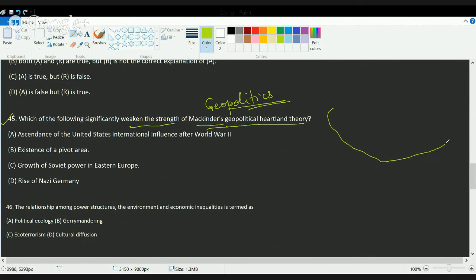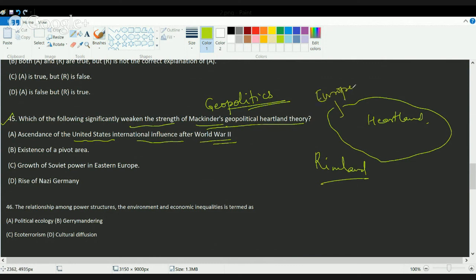So Mackinder basically talked about the heartland and the surrounding rimland that surrounds the heartland. So heartland was the main center of power, and that center of power slowly and gradually weakened with the rise of United States international influence after the Second World War. This heartland was the region basically in the northern European region. And this weakened only after the United States gained power. So slowly and gradually this heartland was dismantled. So the correct answer here is A.